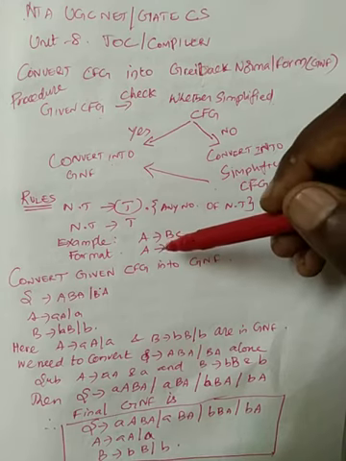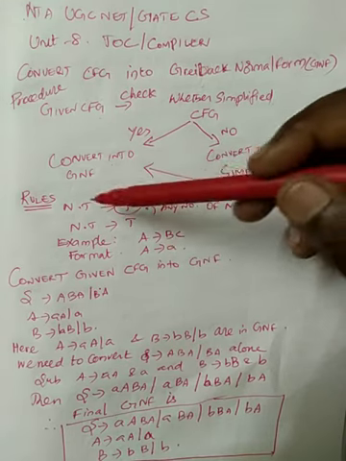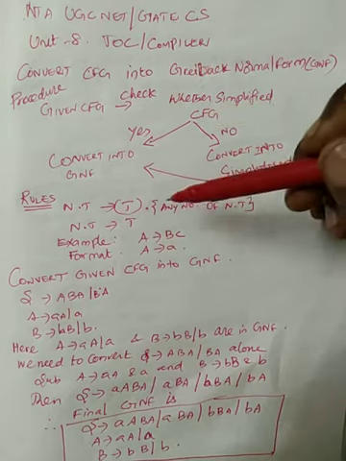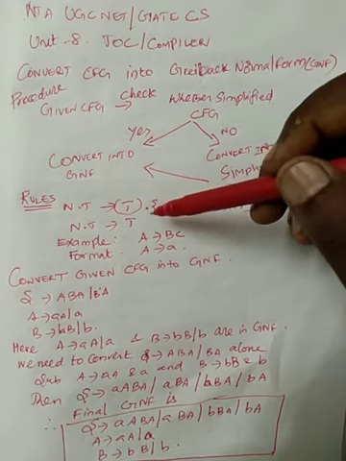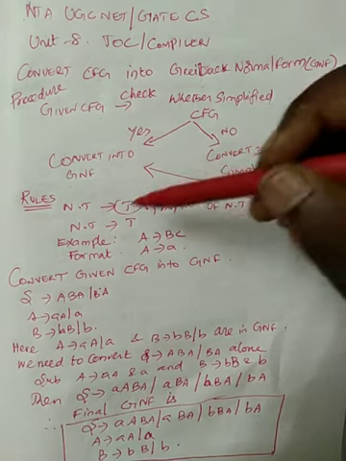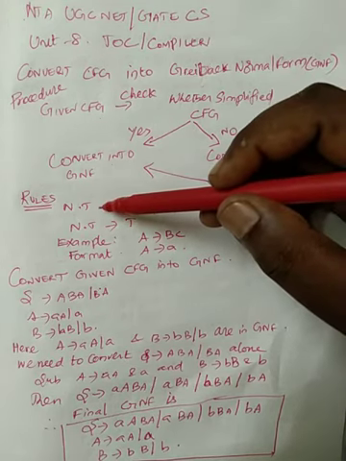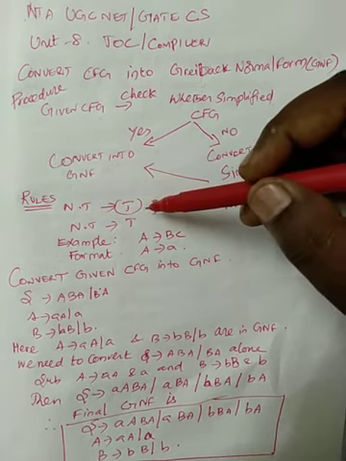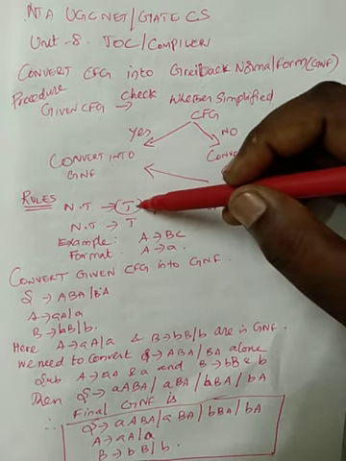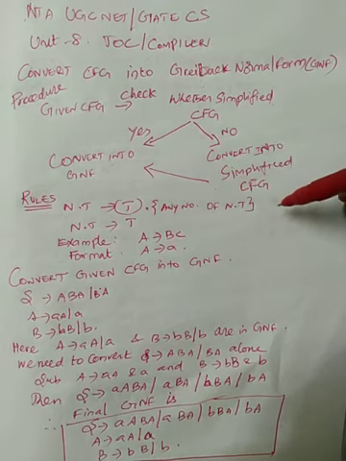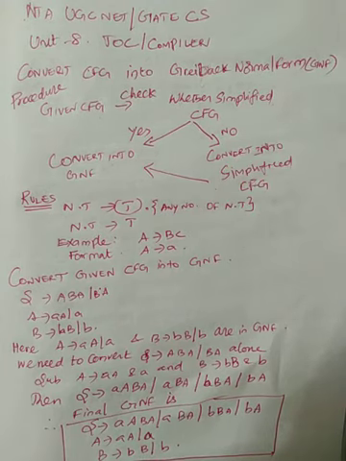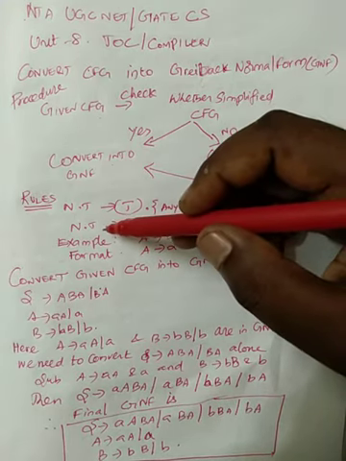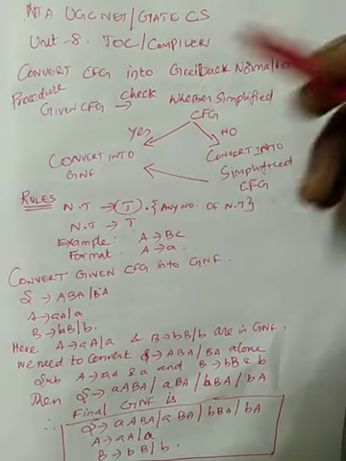And now, what is the rule for converting any grammar into Chomsky normal form? Chomsky normal form usually has only two rules. Rule number one is that the left-hand side non-terminal should produce two non-terminals. Otherwise, a non-terminal should produce a terminal.